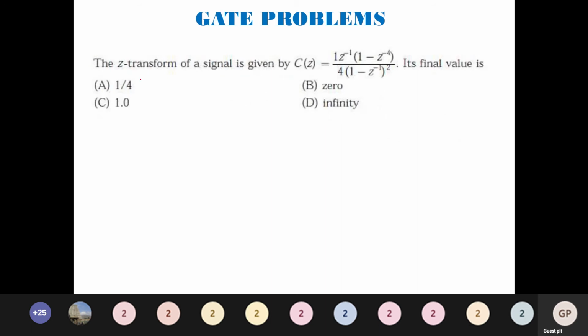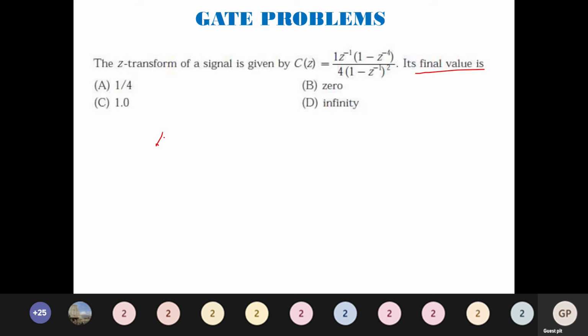The Z transform of a signal is given by C of Z equal to 1 by 4 into Z inverse into 1 minus Z power minus 4, divided by 1 minus Z inverse whole square. The final value is asked. For the final value theorem, we should know the formula. What is the final value?